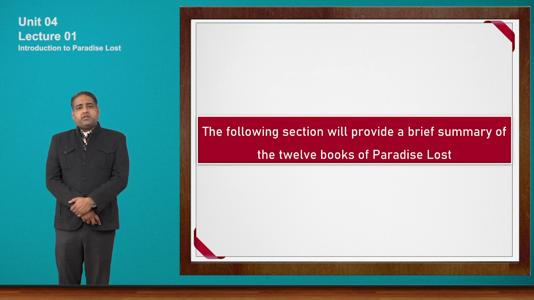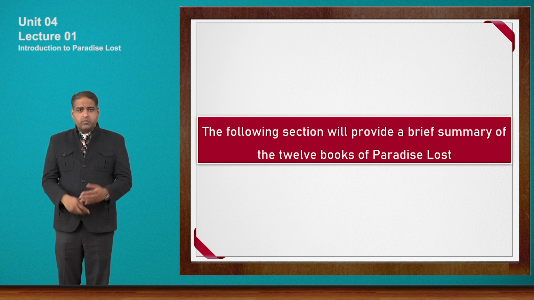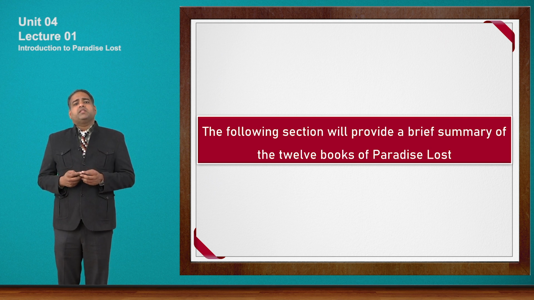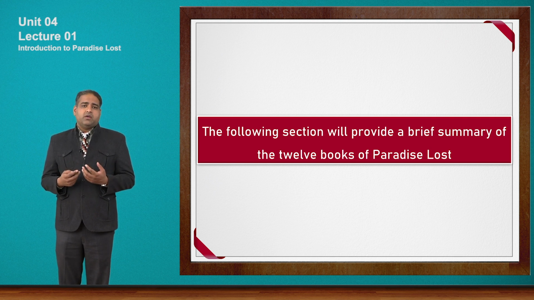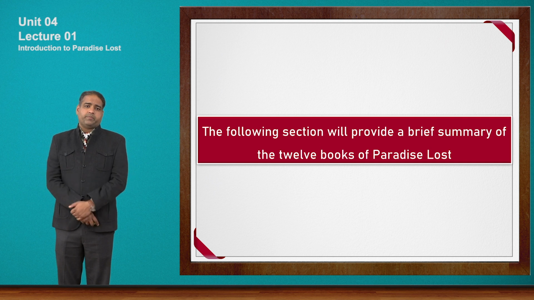The following section will provide a brief summary of the 12 books of Paradise Lost. So friends, from now we will see how the story moves ahead step by step. We will see the summary of all 12 books of Paradise Lost, the chain of events, how things happened one after the other, so that you can get an idea of how the story begins and how it ends in this volume of 12 books.